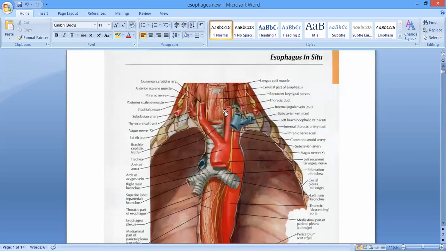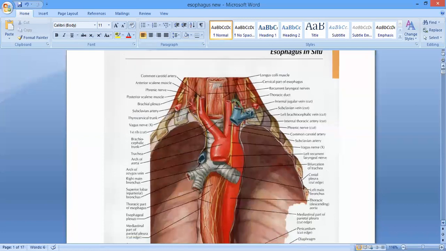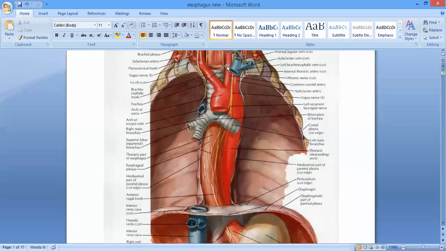One, the cervical part, the part of the esophagus which lies in the neck, and then the thoracic part, the part of the esophagus which extends from the suprasternal notch up to its opening in the diaphragm, in the thorax, right? And of course, the third one is the abdominal part, the smallest part of the esophagus, which is after entering into the diaphragm and before passing from the diaphragm and entering into the stomach.